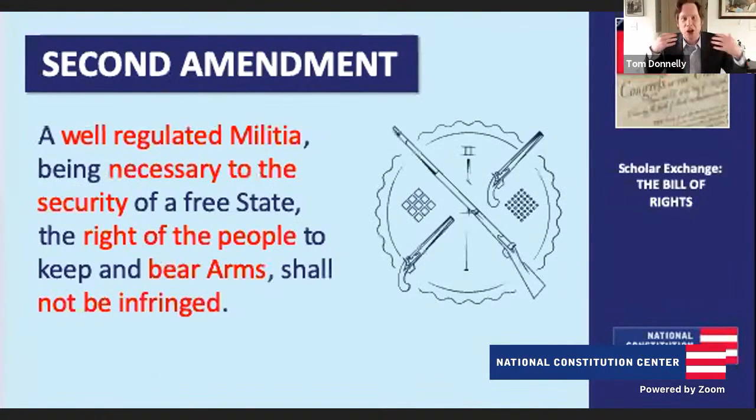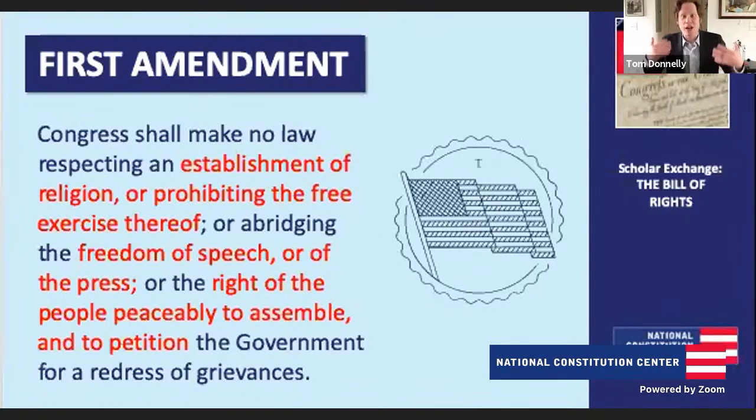Assembly and petition really go to rights that people without political power use to try to express political power. This has been used especially by people who have not had the right to vote: women, African Americans, and also unpopular groups like the abolitionists in the 1800s. This is a way for those without power to speak to those in power.